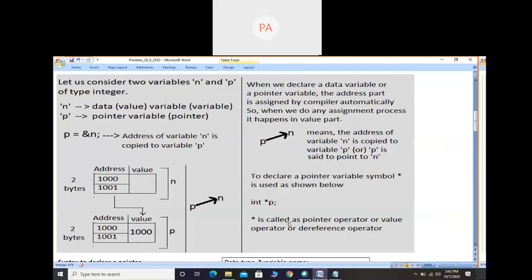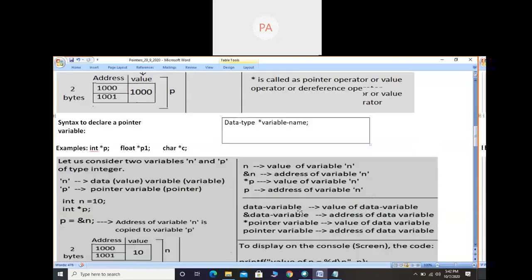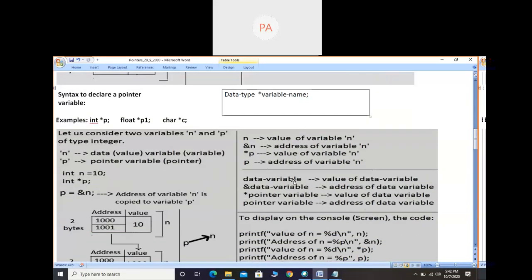You just look at this diagram, last sentence. Star is also called a pointer operator or value operator. So the term value operator is very, very important. I will tell you in the example. Star P, value of variable N.